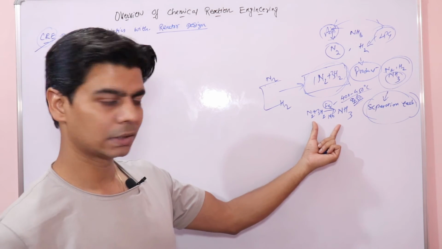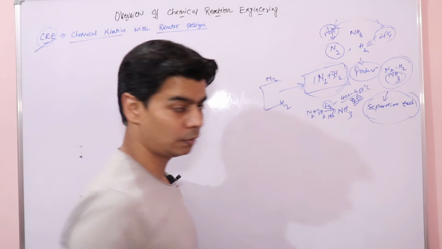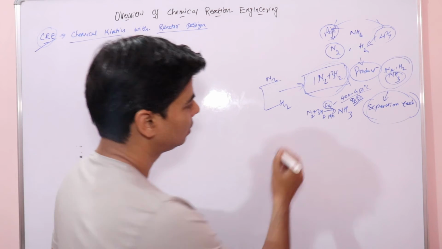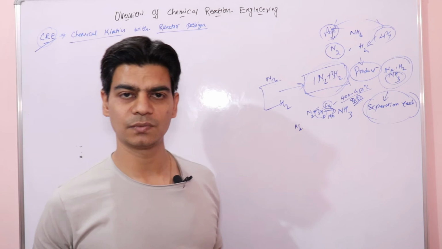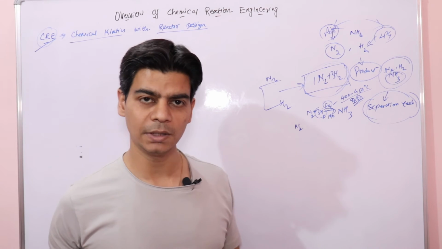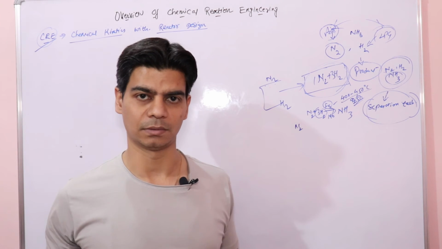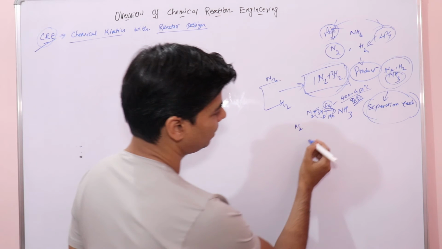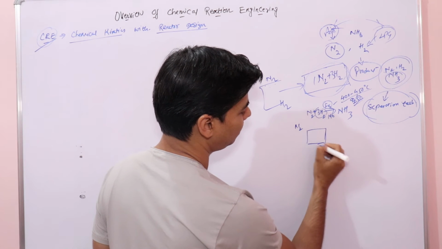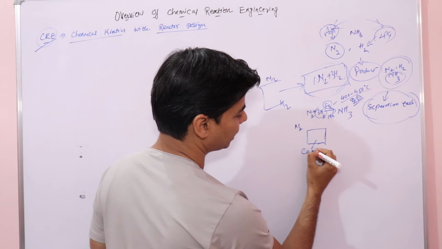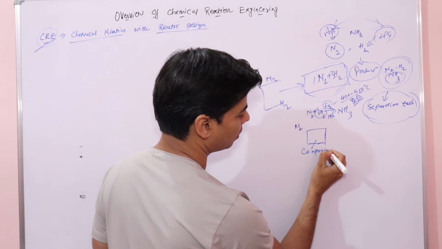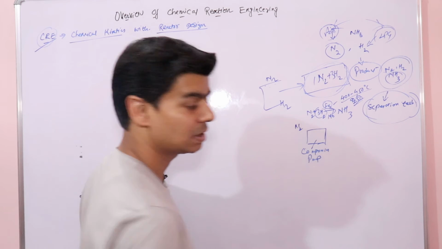In Haber's process, nitrogen is mixed with hydrogen in the ratio 1:3, and you need a high pressure. So what you need in your chemical plant is a compression pump.